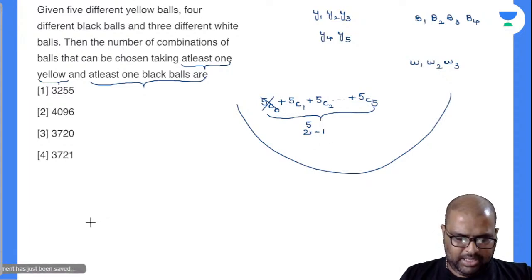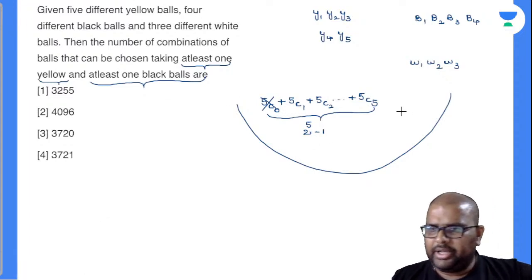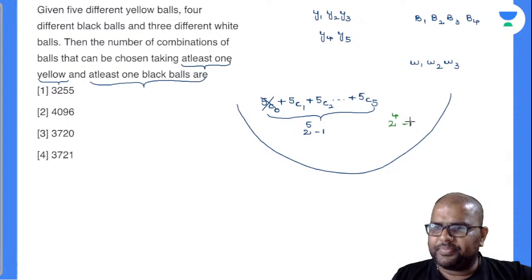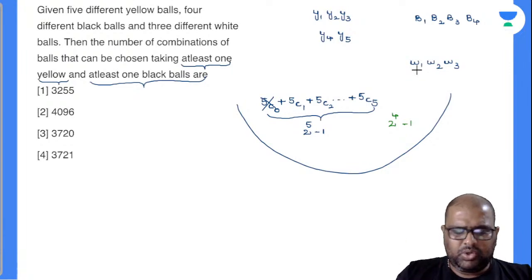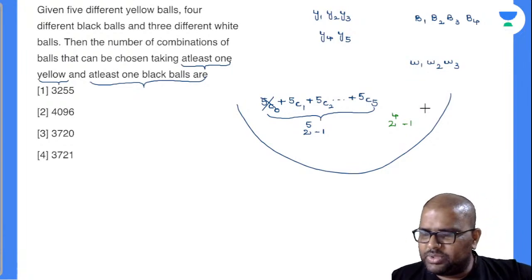Am I right or wrong? Yes, perfectly. Hi Ayush. Now, similarly for black balls also, I can write down the same thing there: 2 to the power of 4 minus 1. Right? Now, what about white balls? There is no such condition for white. At least some, 0, 1, 2, 3, anything can be there. So I can write this as 2 to the power of 3.